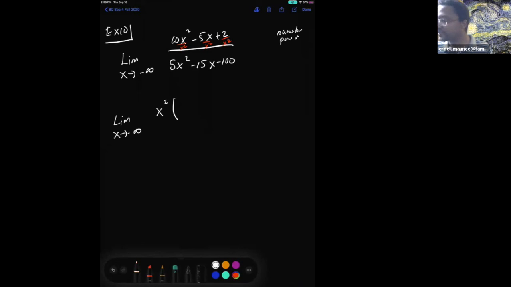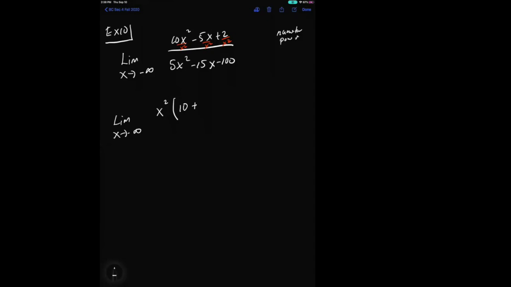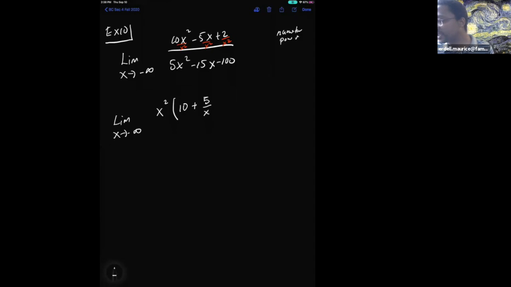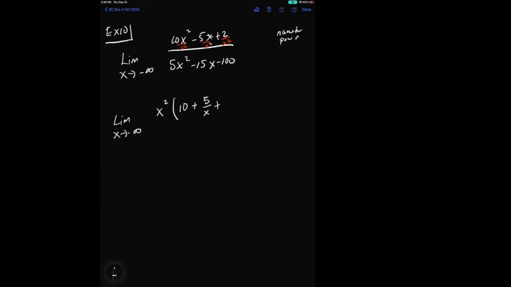In so doing, the first term simplifies to just 10. The next term simplifies to, somebody help me? 5 over x, because there's one x right here, and that leaves us a single x. And the last one is 2 over x squared.